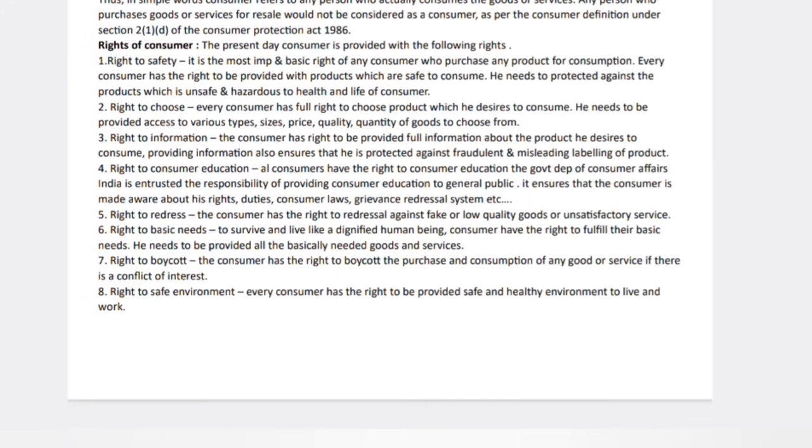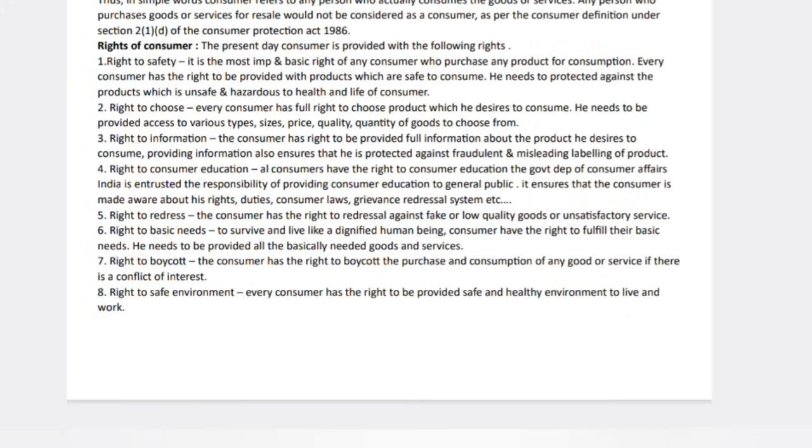Next you have right to redress, and right to boycott. Right to boycott is nothing but if you are not liking a particular product brand, you can easily boycott it, refuse to buy it, and tell others also not to buy it. And the last one is right to safe environment.